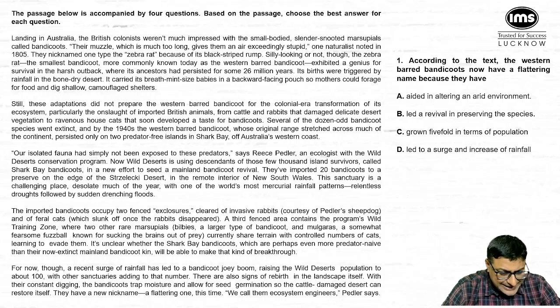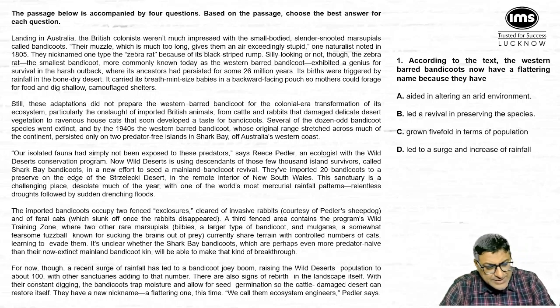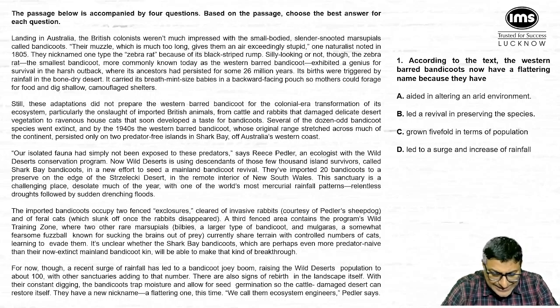Coming to the second sentence, second line of the last paragraph, it says there is also signs of rebirth in the landscape itself. With their constant digging, the bandicoot trap moisture and allow for seed germination, so the cattle damaged desert can restore itself. See, the last three lines of the last paragraph.